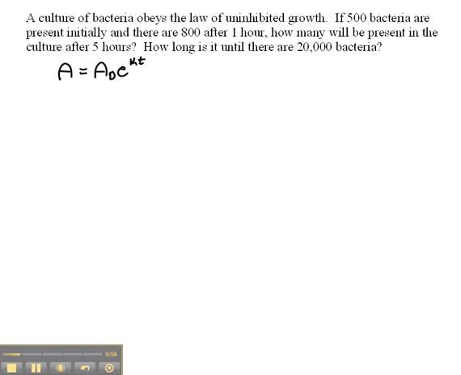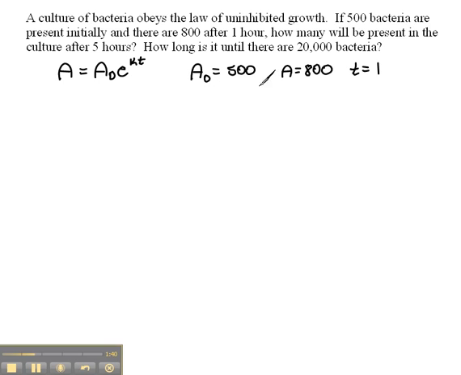Okay, now they say if 500 bacteria are present initially, so that tells us that our initial amount, or our A naught, is 500, and there are 800 after 1 hour. That's our amount after time, 800. That also tells us that our time is 1 for 1 hour. Nowhere in there are they telling us what rate it's growing at or what the proportionality constant is, but they have given us enough information right now to find that proportionality constant or that growth rate.